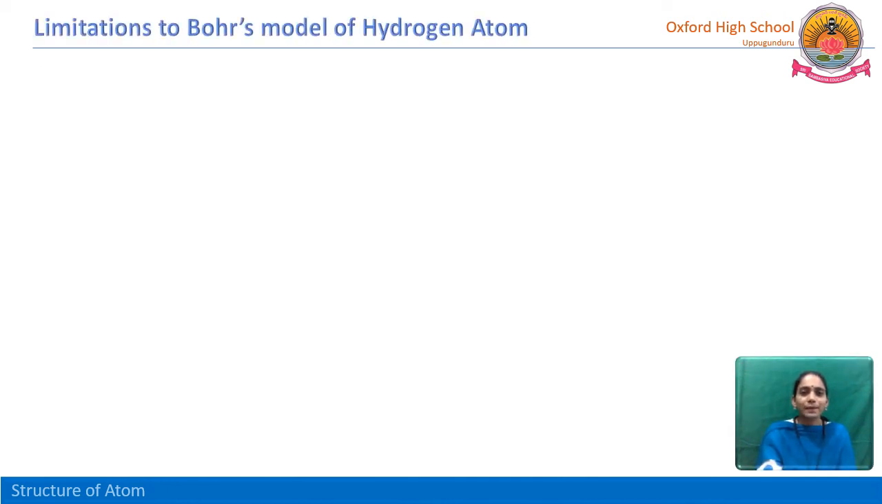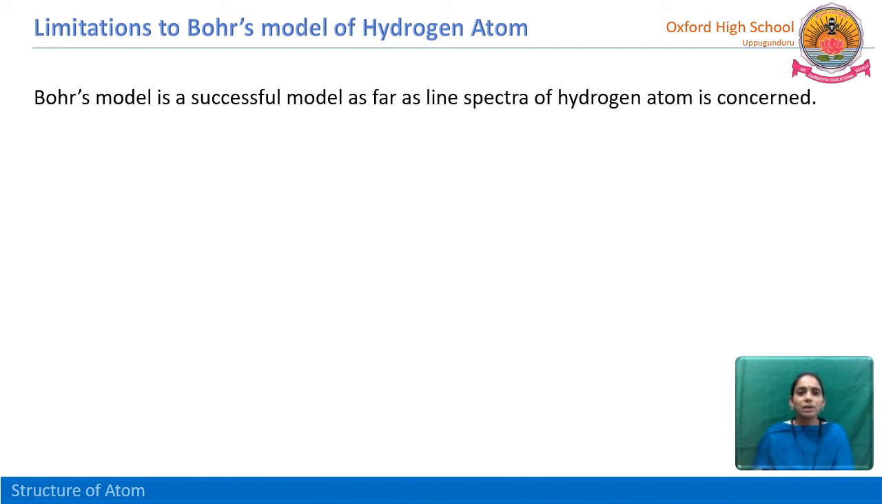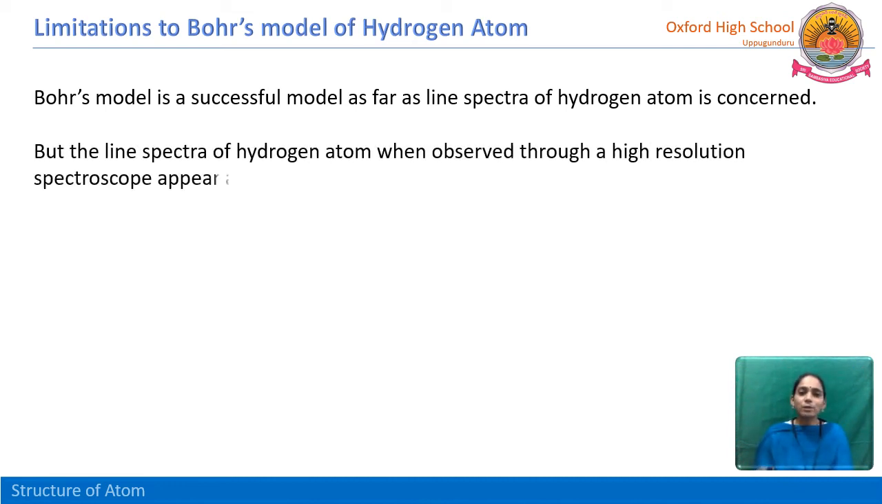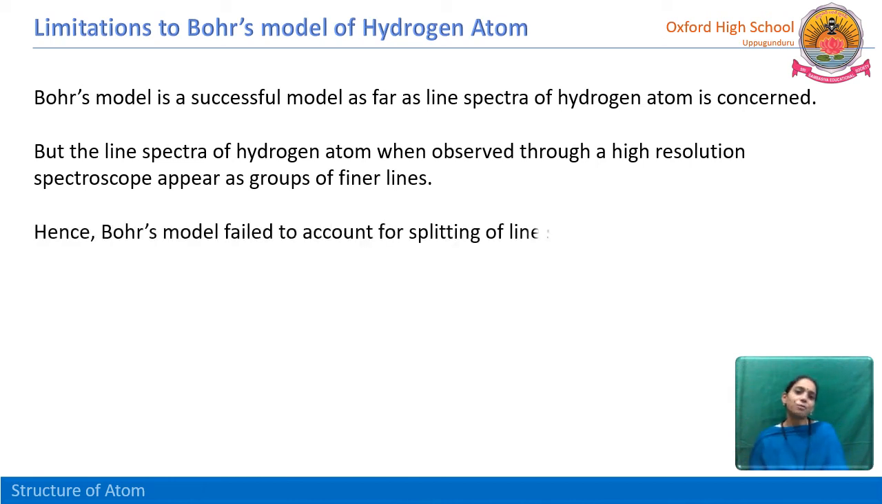Even though Bohr explained the hydrogen atom in the form of line spectra, and it is a successful model as far as the line spectra of hydrogen atom is concerned, the line spectra of hydrogen atom when observed through a high resolution spectroscope appear as a group of finer lines. For our naked eye, it appears as a single line. But when it is observed through a high resolution spectroscope, instead of a single line there is a bunch of lines. So Bohr failed to explain this splitting of line spectra. This is the limitation of Bohr's model.